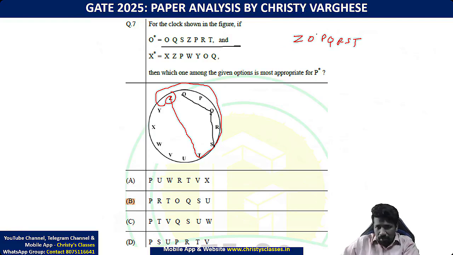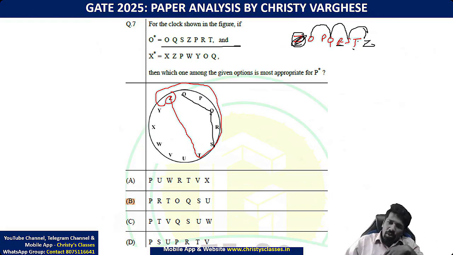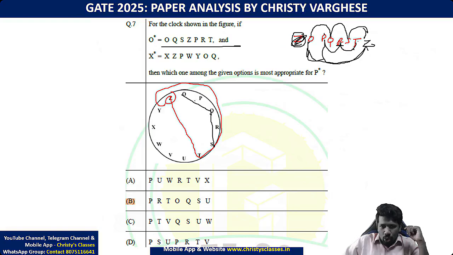OQS means O, skip P, Q, then S, then T, meaning skip R, S, then skip T. What is the next letter? This Z. I told you this is a cycle. Writing Z here is also right, it's a cycle. So skip T, again Z, then after Z skip O, again P, skip Q, again R, skip R, again T. OQS ZPRT. This is what I am telling.